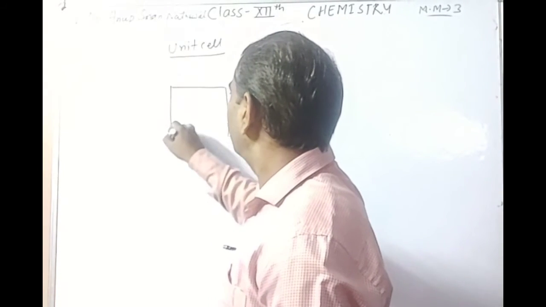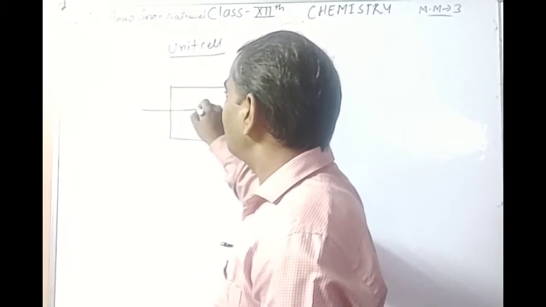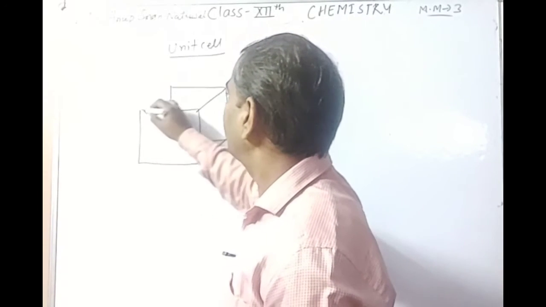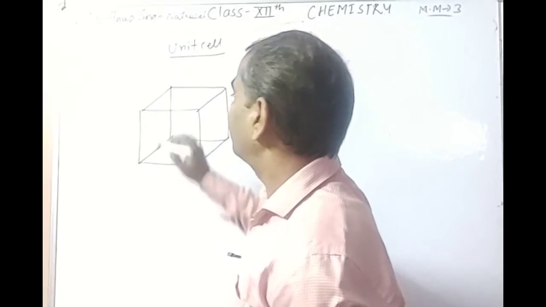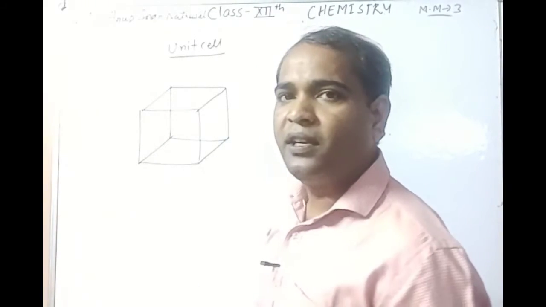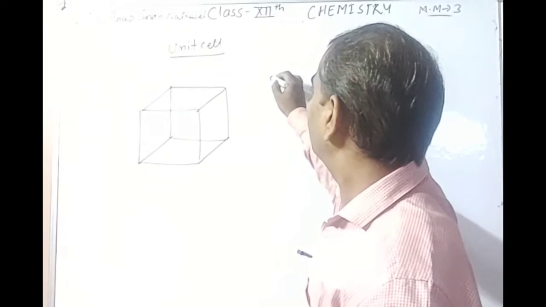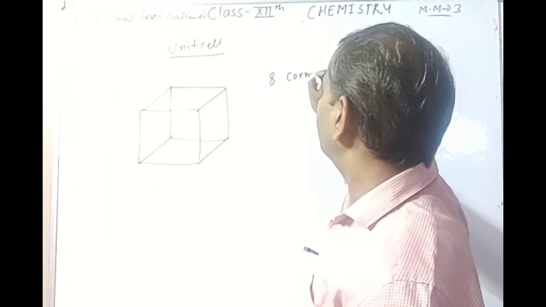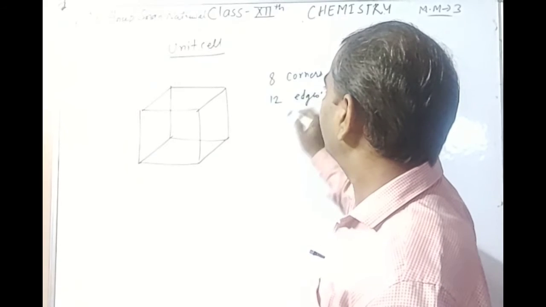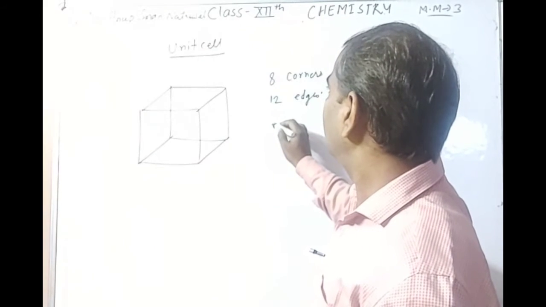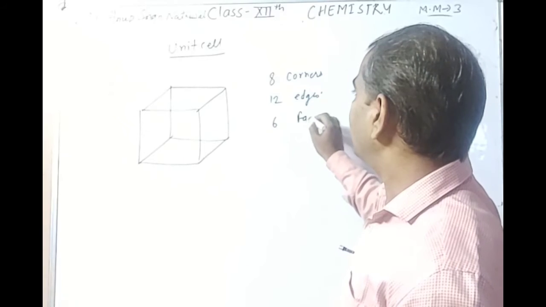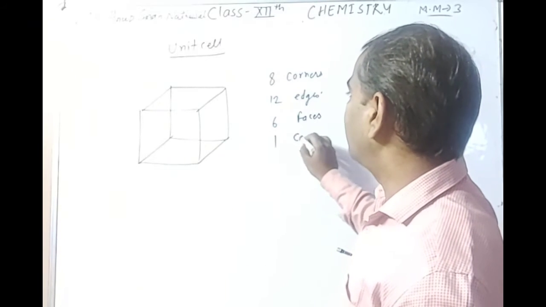Suppose this is the smallest part of the lattice. It contains 8 corners, 12 edges, 6 faces and 1 center.